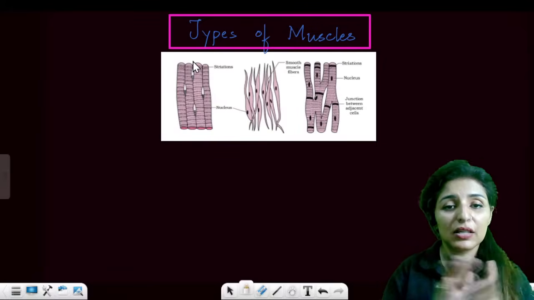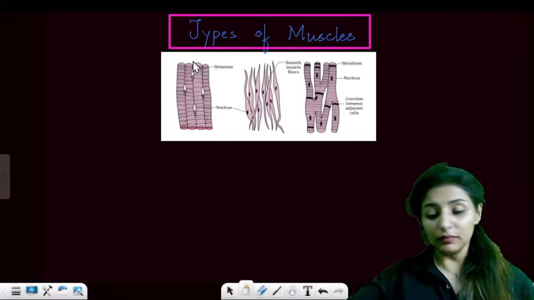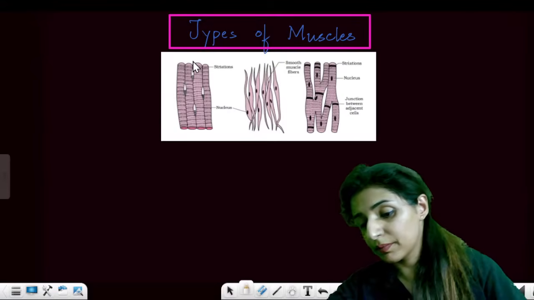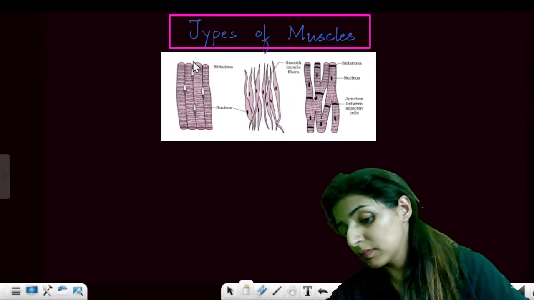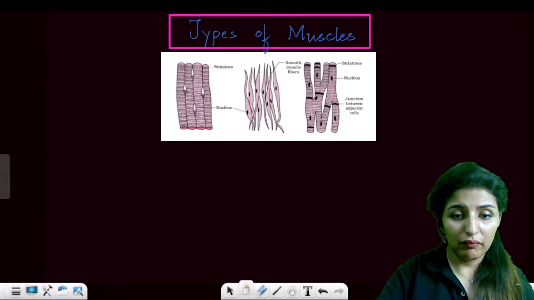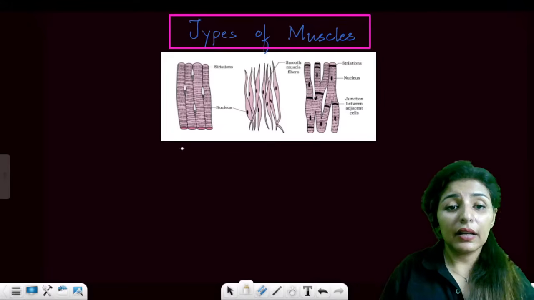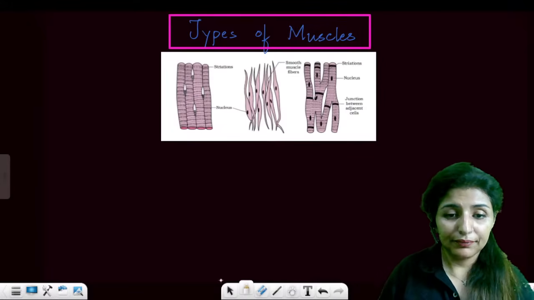Moving on to next tissue, which is types of muscles. See, there are three types of muscles. One is the voluntary muscle.